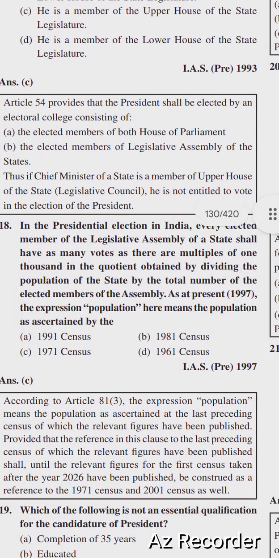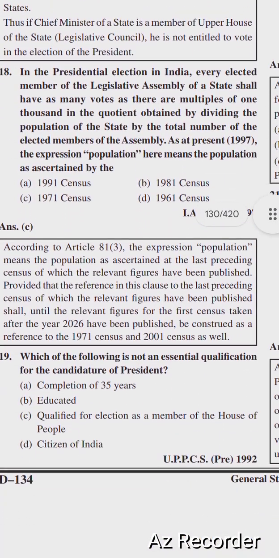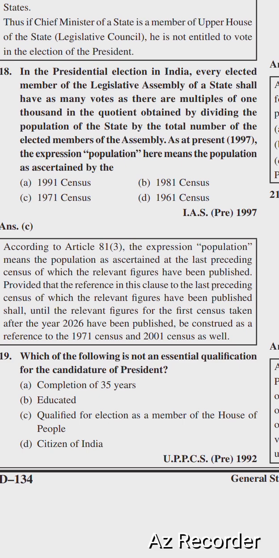So next question: in the presidential election in India, every elected member of the legislative assembly of a state shall have as many votes as there are multiples of 1,000 in the quotient obtained by dividing the population of the state by the total number of the elected members of the assembly, as at present 1997.